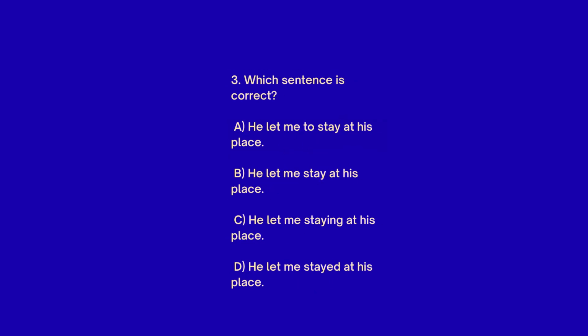3. Which sentence is correct? A. He let me to stay at his place. B. He'd let me stay at his place. C. He'd let me staying at his place. D. He'd let me stayed at his place. The answer is B. He let me stay at his place.